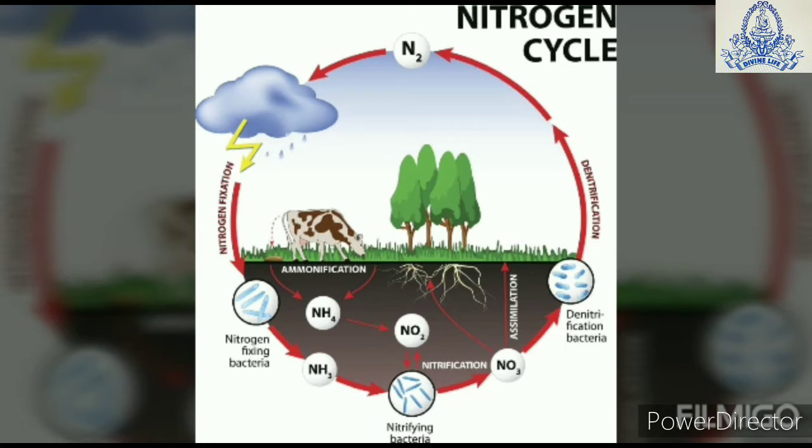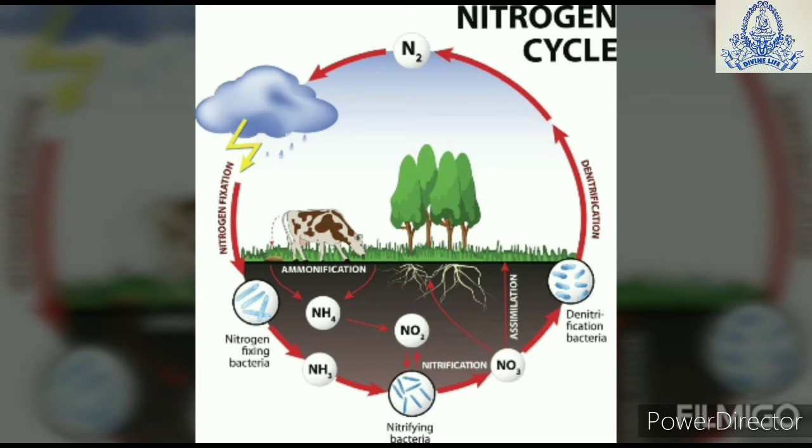Our second step is nitrification. Here, the ammonia is converted into nitrates by nitrosomes. It is further converted into nitrites by nitrobacter. Now, the plants can take up the nitrogen in form of ammonia or nitrates.